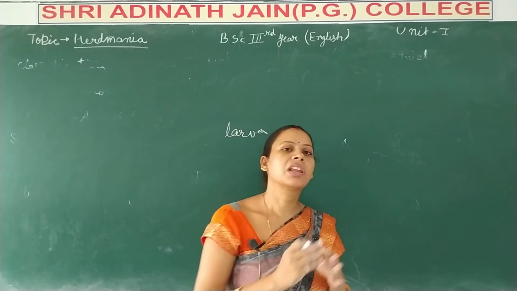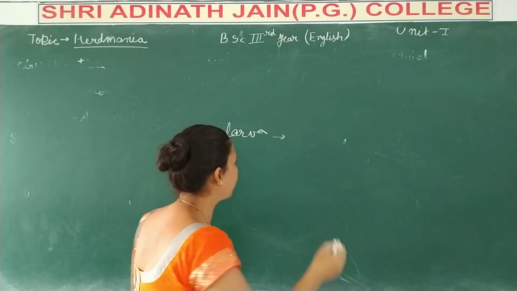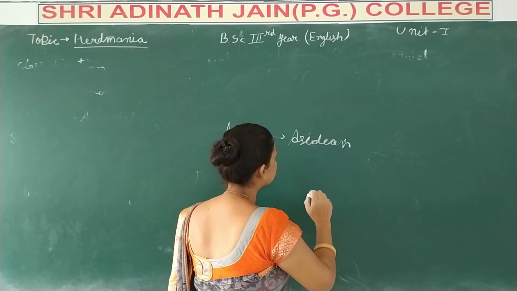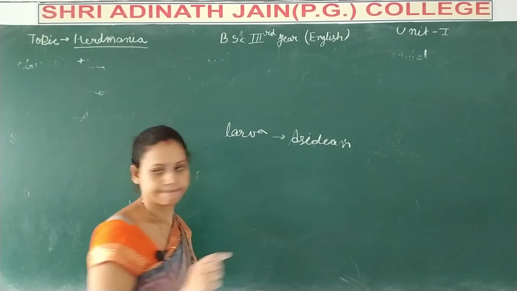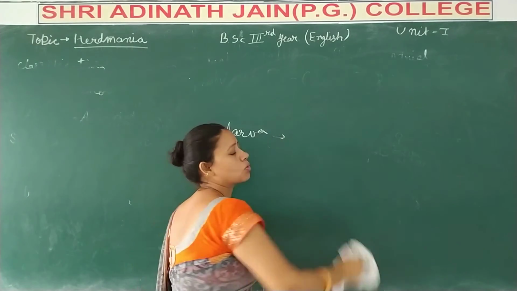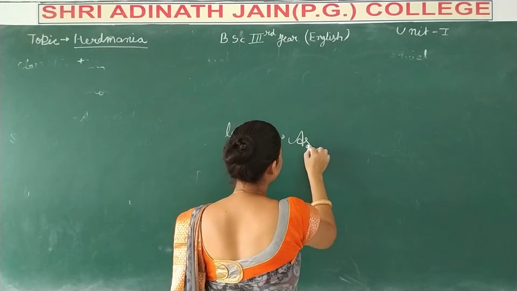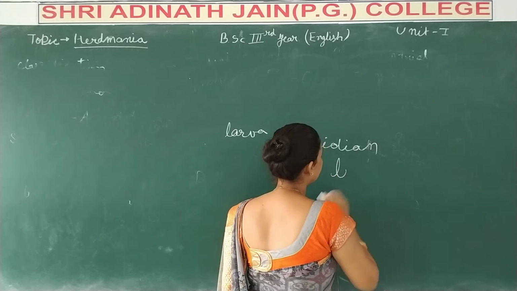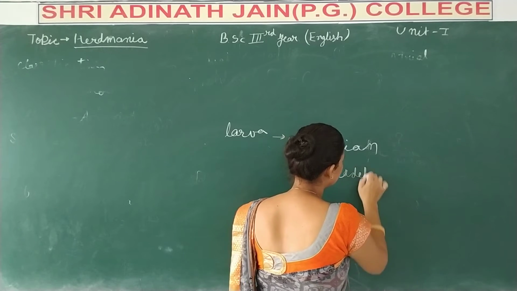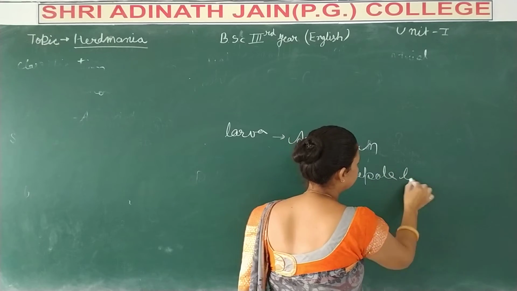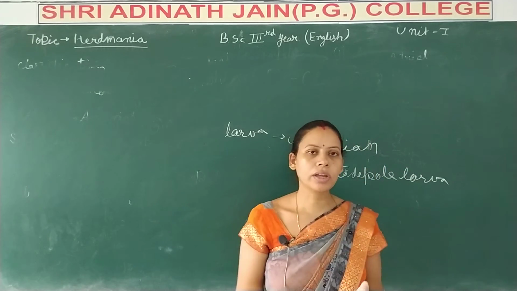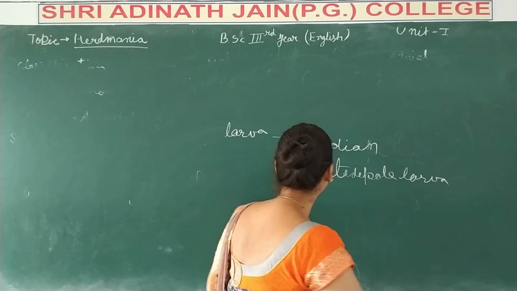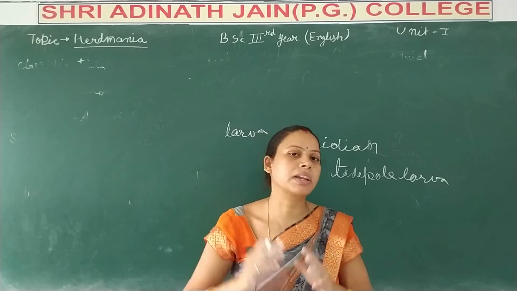Their larva is generally known as the Ascidian tadpole larva. Okay, its larva is known as the Ascidian tadpole larva. The larva has a retrogressive metamorphosis.